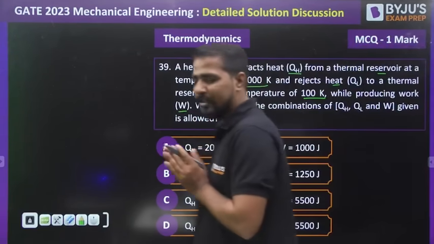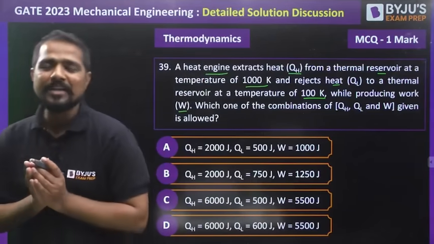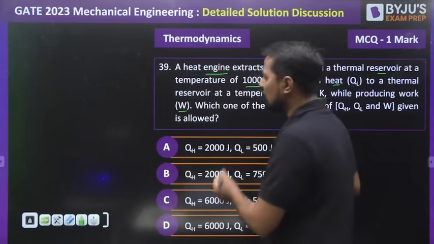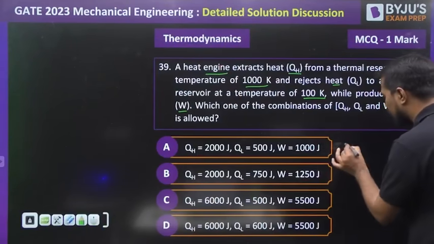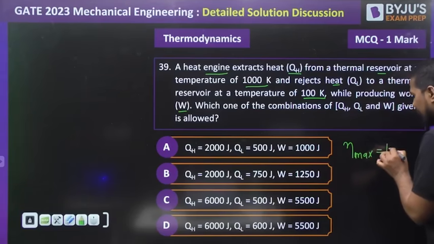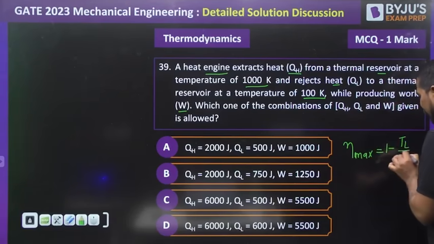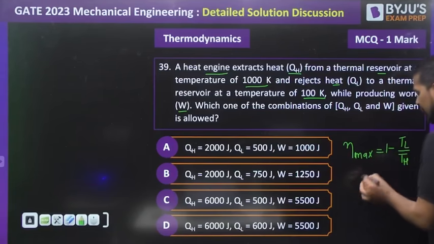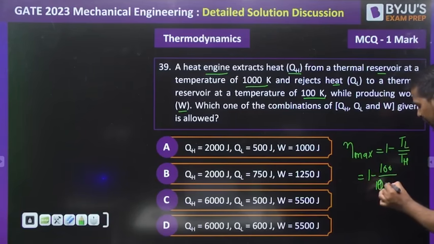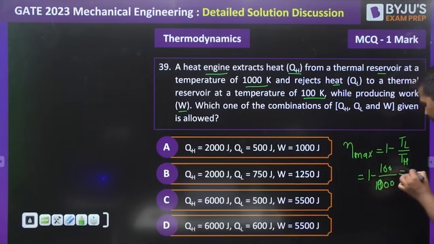So first of all, we need to know the maximum possible efficiency, which is calculated with the help of temperature. The maximum efficiency can be written as 1 minus T lower divided by T higher. If I substitute both values, it will be 1 minus 100 divided by 1000. The answer will be equal to 90%.